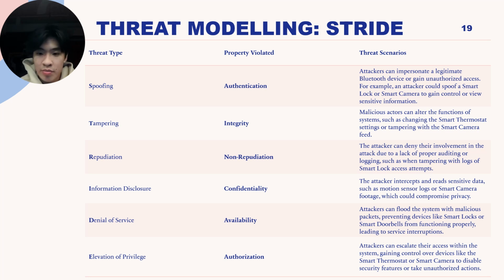Information disclosure. The attacker intercepts and reads sensitive data such as motion sensor logs or smart camera footage, which could compromise privacy. Denial of service. Attackers can flood the system with malicious packets, preventing devices like smart locks or smart doorbells from functioning properly, leading to service interruptions. Lastly, elevation of privilege. Attackers can escalate their access within the system, gaining control over devices like the smart thermostat or smart camera to disable security features or take unauthorized actions.